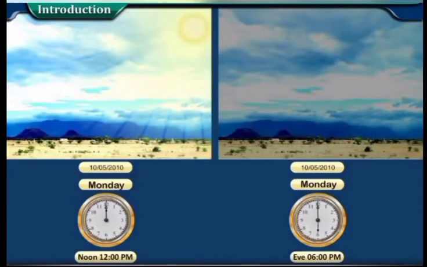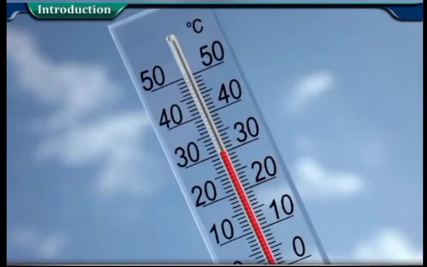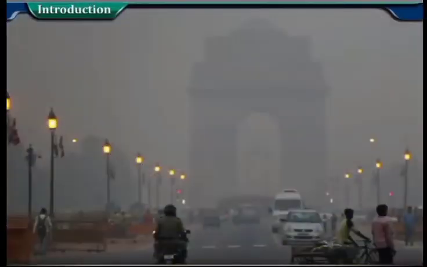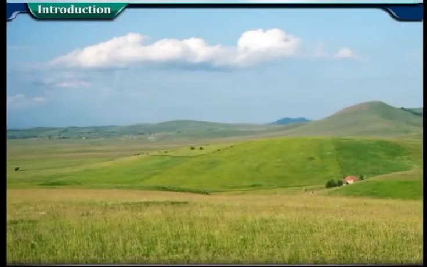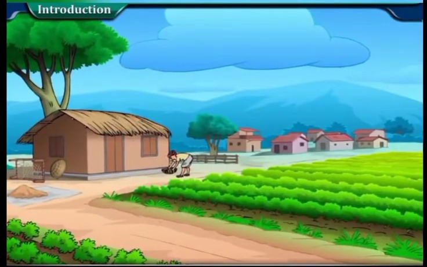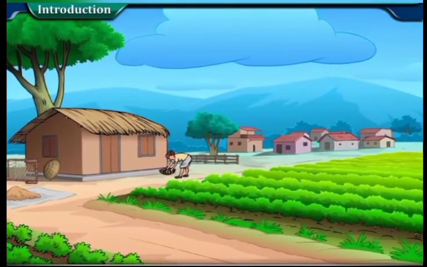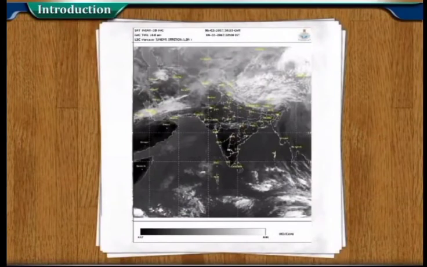Weather is an average of short-term conditions of atmosphere. Weather can change at any time during a day. Change in weather conditions depends on air temperature, air pressure, humidity, rain, fog, or amount of clouds, etc. Weather affects our daily agricultural activities. Indian Meteorological Department publishes a daily weather map and a report of the entire nation.